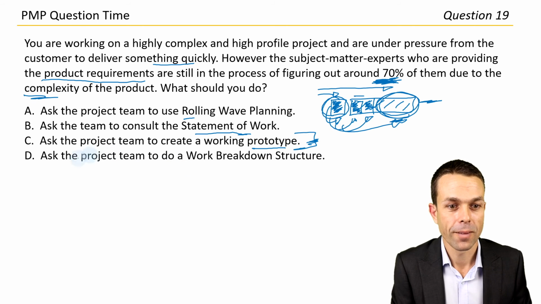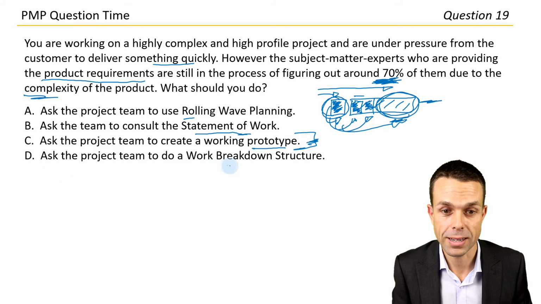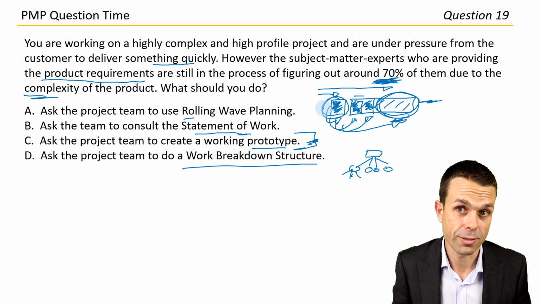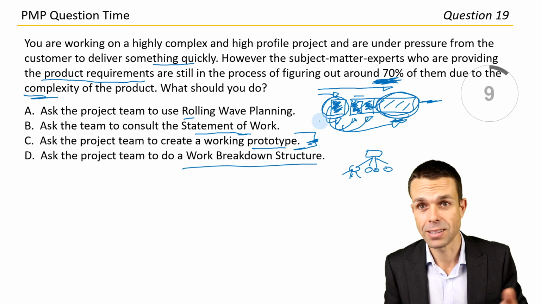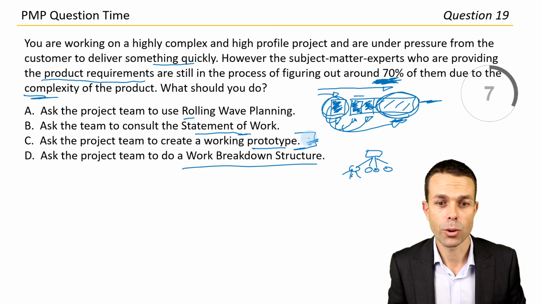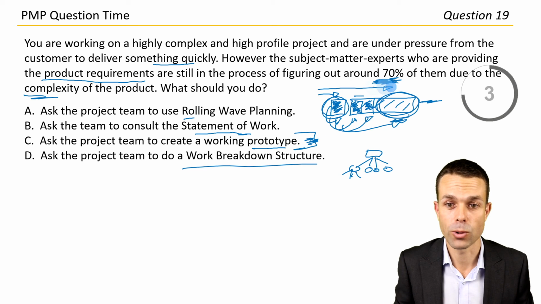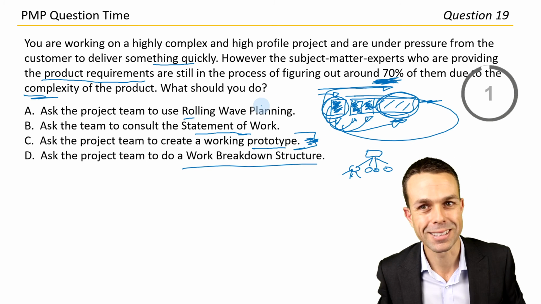Let's put that aside. Ask the project team to do a work breakdown structure. That's not going to help us necessarily, breaking down the work. I think we still need to deliver stuff, so rolling wave planning is still our best option. Working prototype could help us, but what about the rest of it? That's where rolling wave planning comes in. I think we're going to go with answer A here.